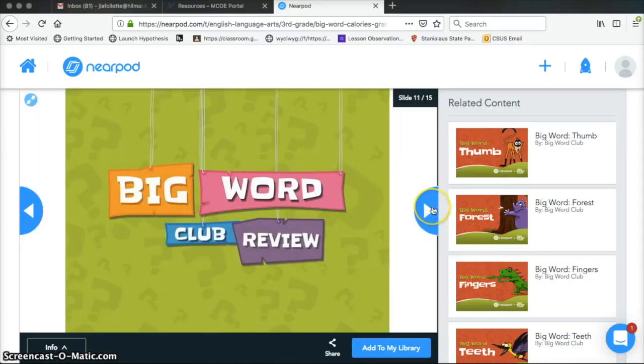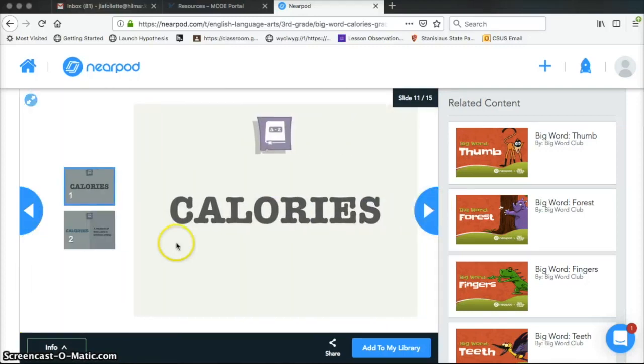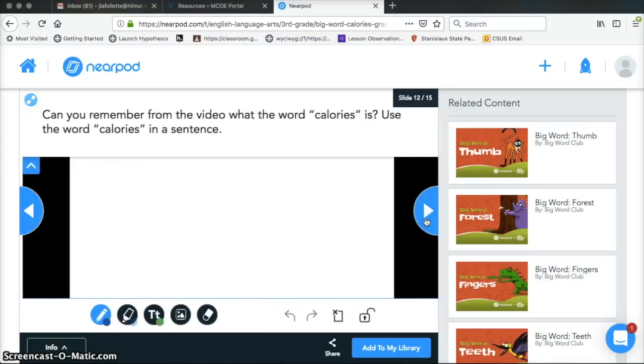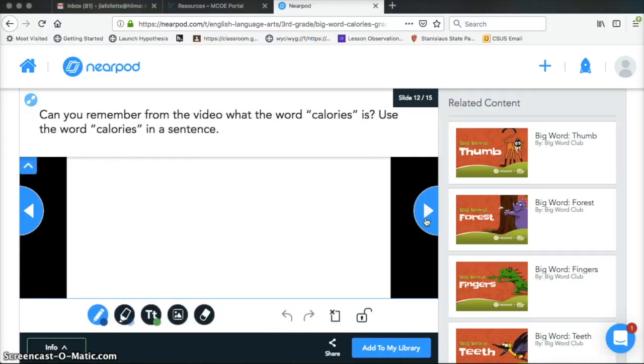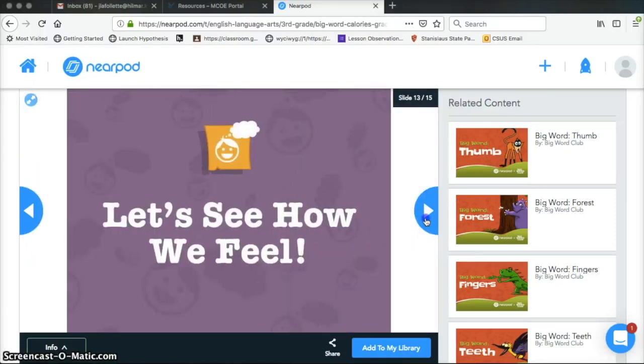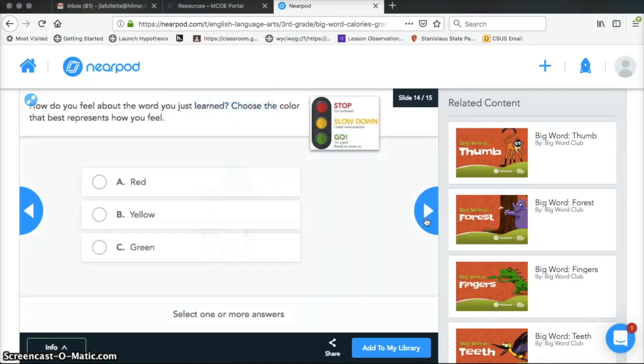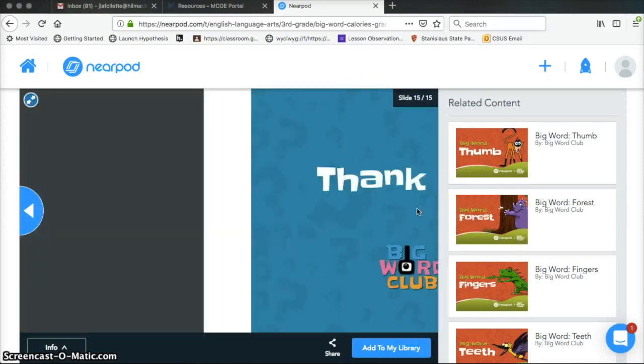Okay, so you can see that you have lots of options here. There's more slides that go on. Use the word calories in a sentence. So this one really goes through a lot of information about how to use the word. How do you feel about it? I feel green about this word.